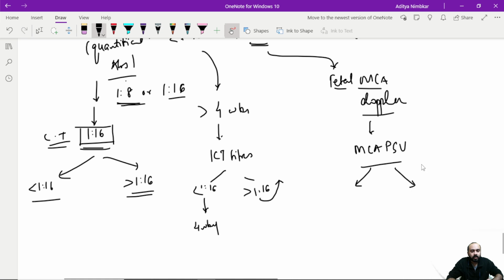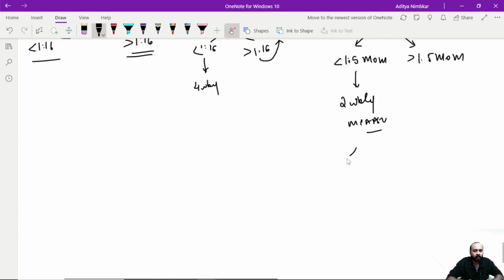Then we use a calculator that will calculate and put it into multiples of median. I can either have it in 1.5 MoM, that is multiples of median, or it can be more than 1.5 multiples of median. If less than 1.5 comes, then I will do 2 weekly MCA PSV. I'll call her back after 2 weeks and I'll keep on doing it. And every time I do it, I will check whether it is 1.5 or more than 1.5.